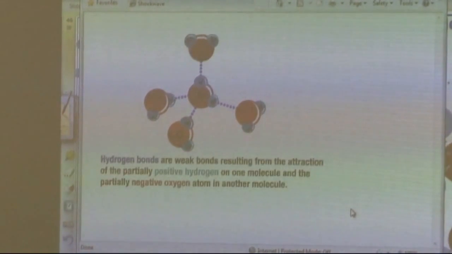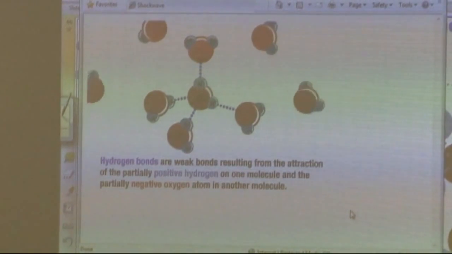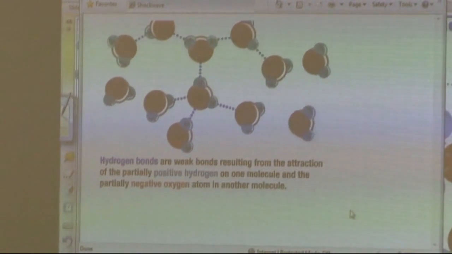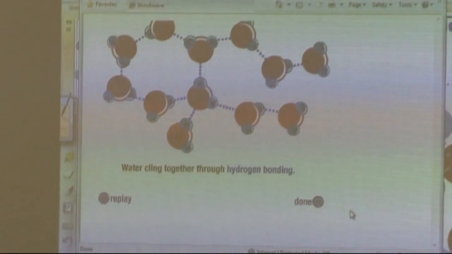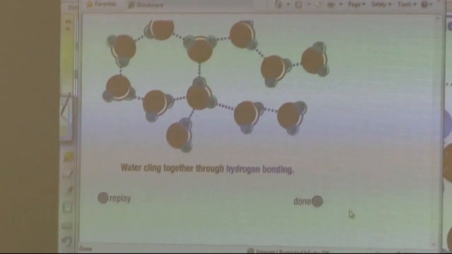So this is how water molecules form hydrogen bonds. And it's a special kind of dipole-dipole interaction. Because of this type of bond, water has many, many unique properties. So we're going to discuss that.